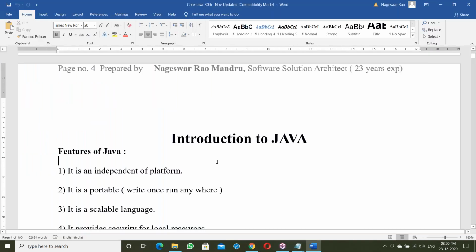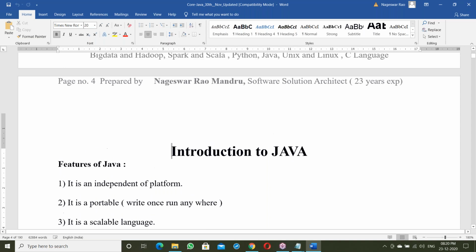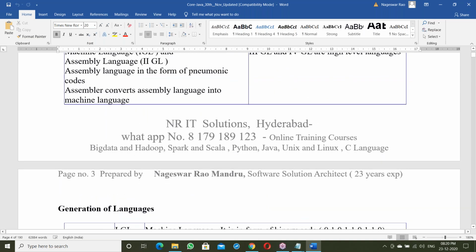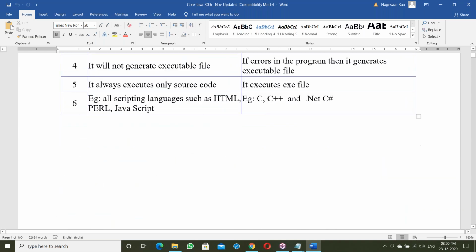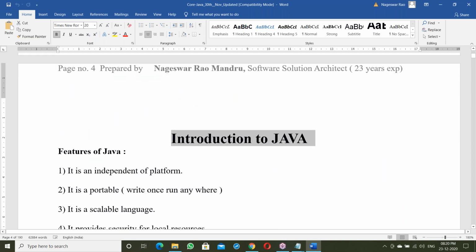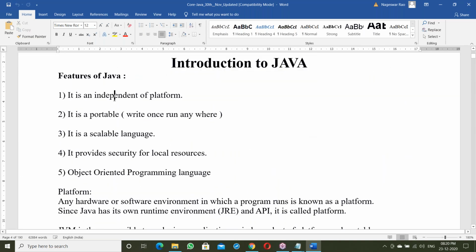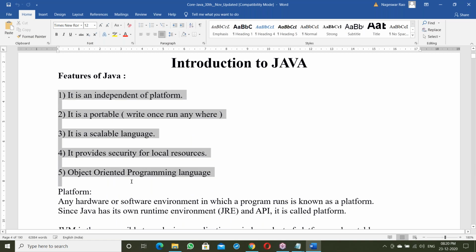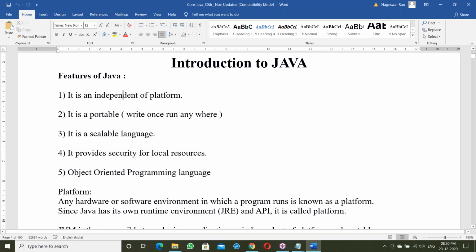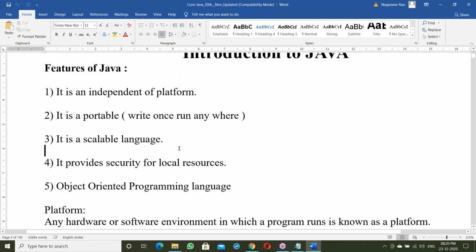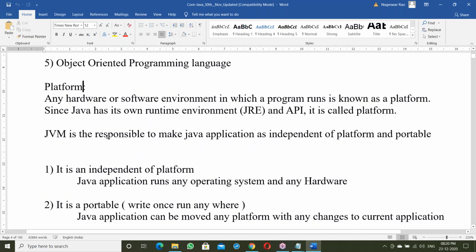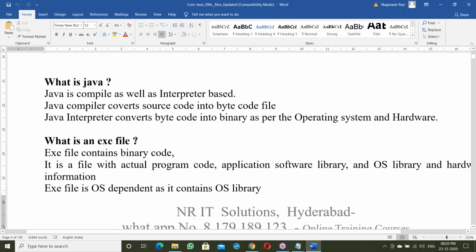One second, let me show the documents. See all these software basics. After finishing all these basics, next is the introduction to Java: features like independent platform, portability, scalability, all the Java features. How did Java become platform independent, and the reason behind that? How is Java a portable application? All the features are very clearly explained one by one in the document.